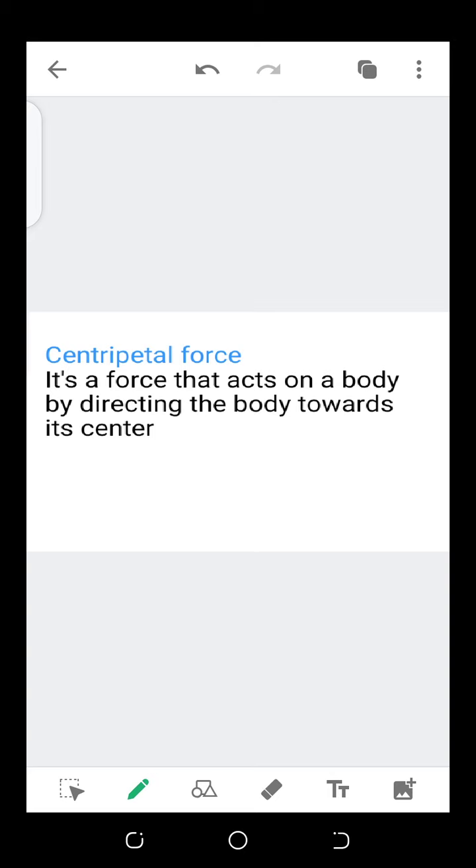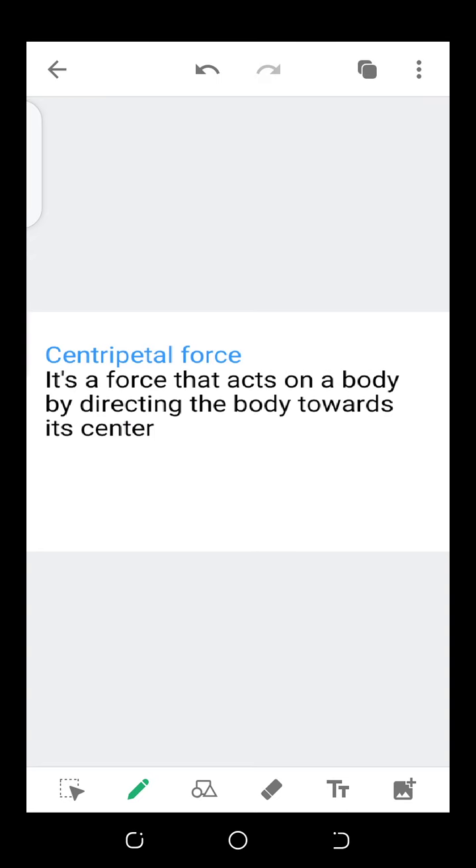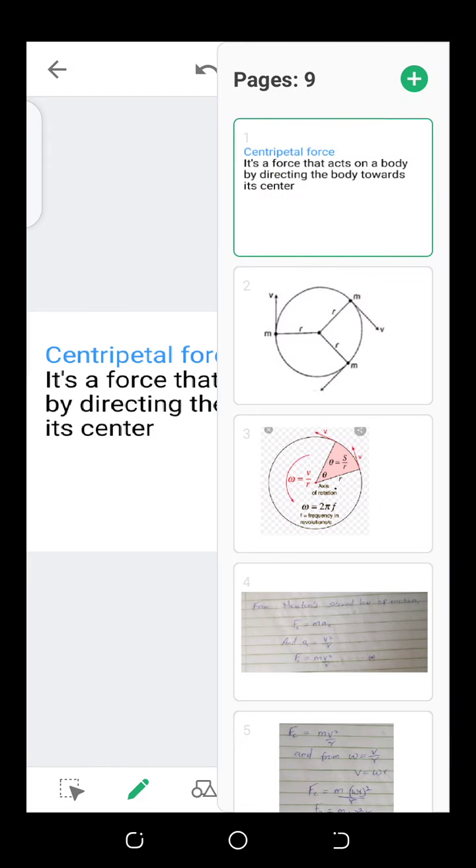Now, if you remember the previous video, we said centripetal acceleration acts on a body and directs it to the center, that is, it's radial. Radial here means the radius. Now, centripetal force, we want to derive it and see the formula.